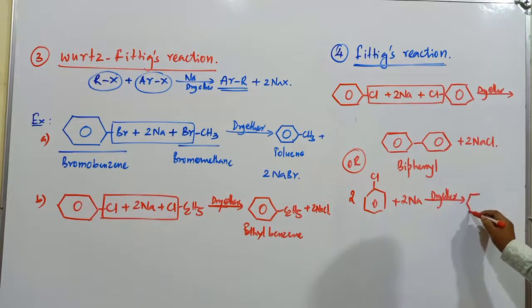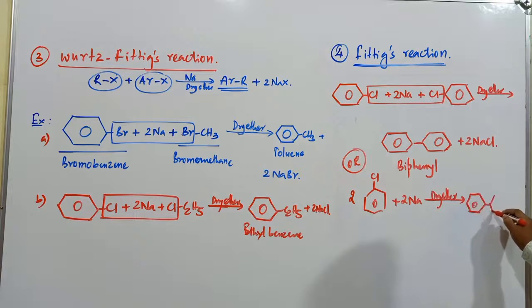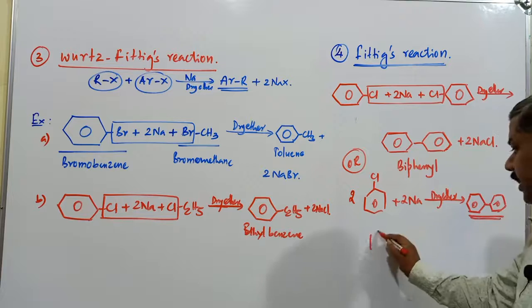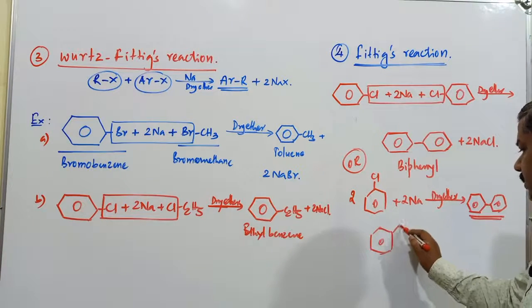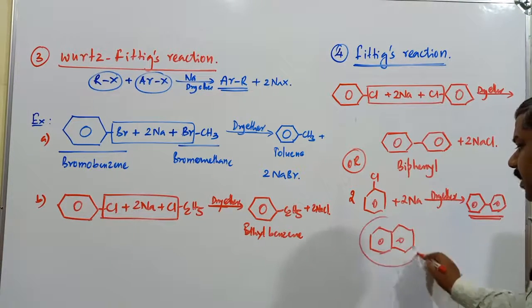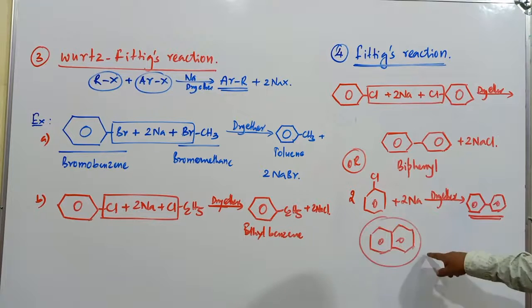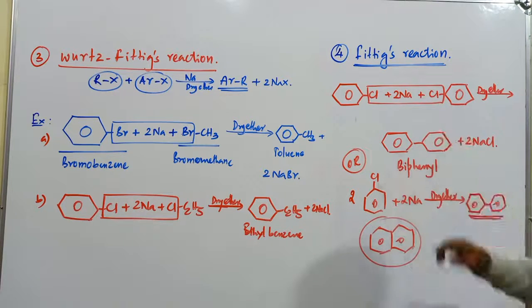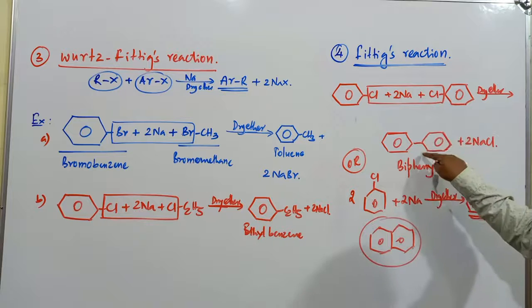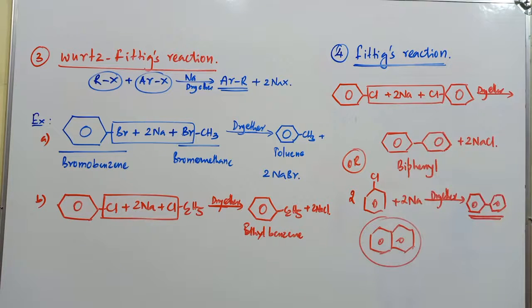The compound produced here is going to be biphenyl compound. This is known as biphenyl. It is not similar to this compound, students. This is a different compound. What is the name of this compound? It is naphthalene. This is going to be biphenyl. Both are different compounds. Don't get confused. So the compound obtained here is going to be what?